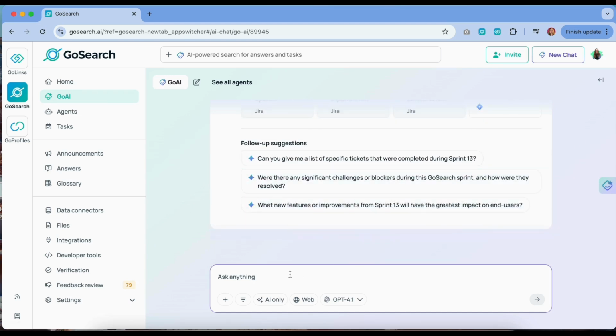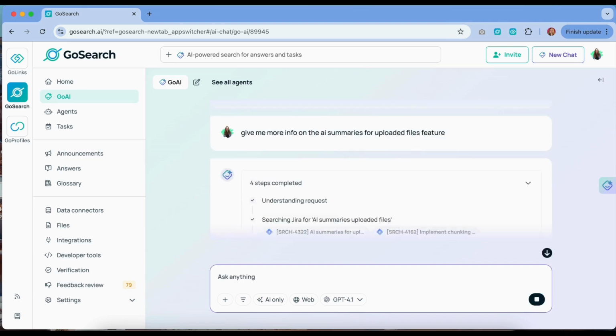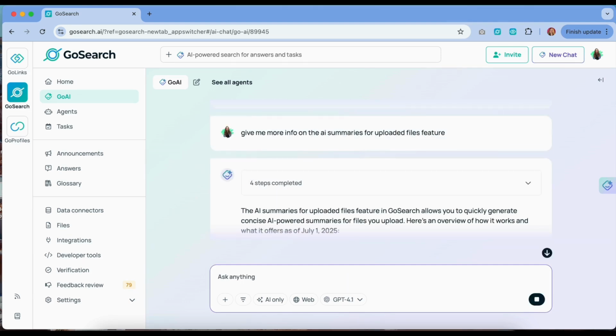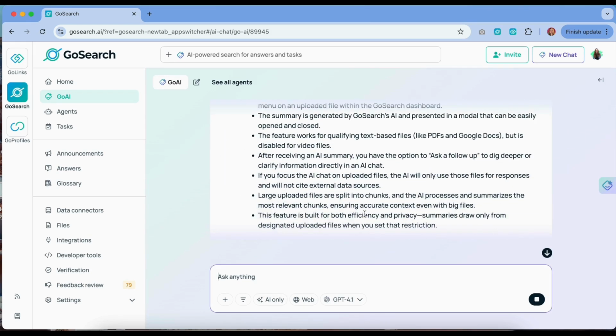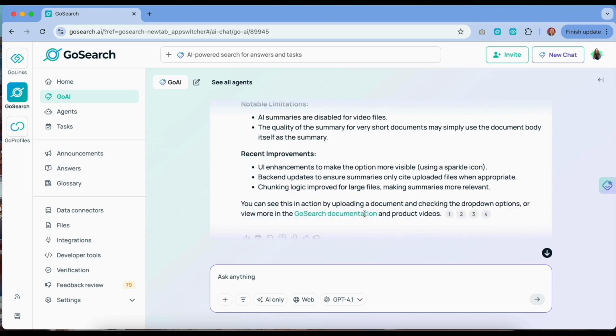Want to go deeper? Ask contextual follow-up questions. GoAI delivers a concise AI-powered summary. It's perfect for sharing, reporting, or just staying in the loop without reading through full docs.